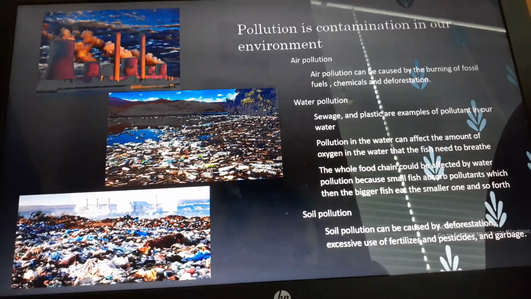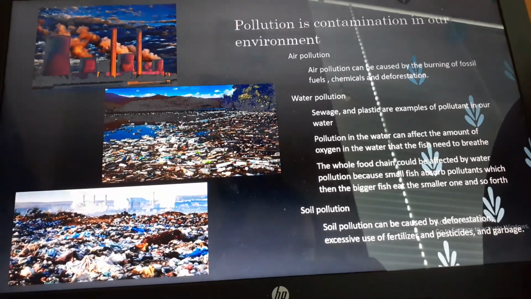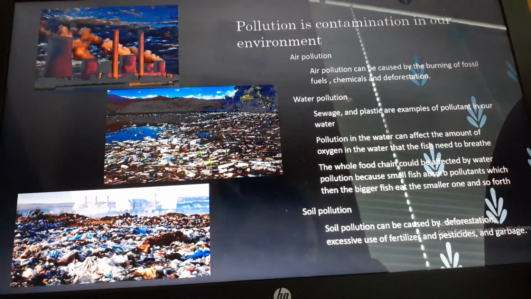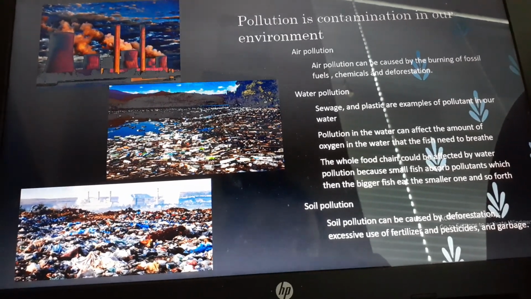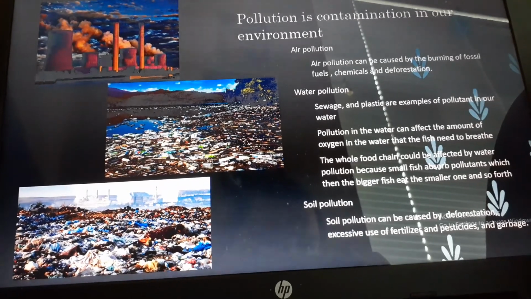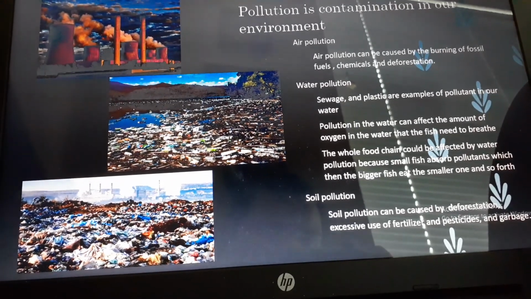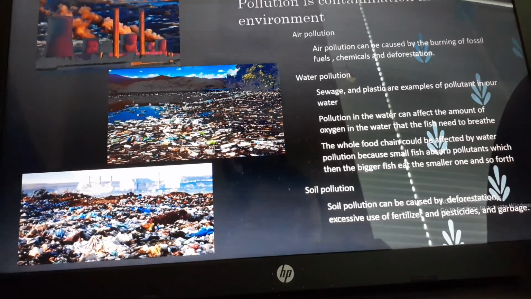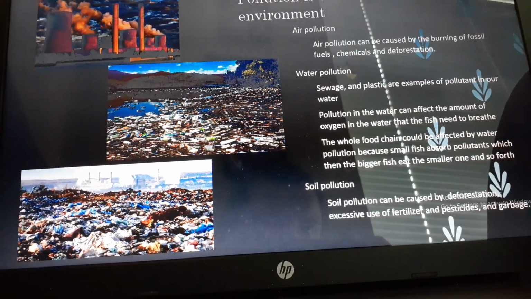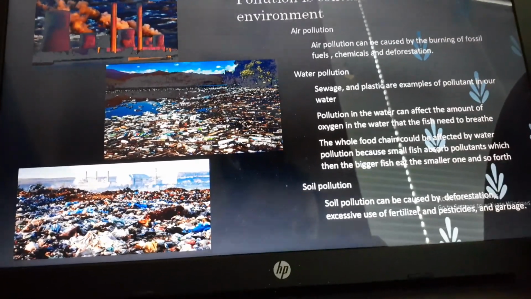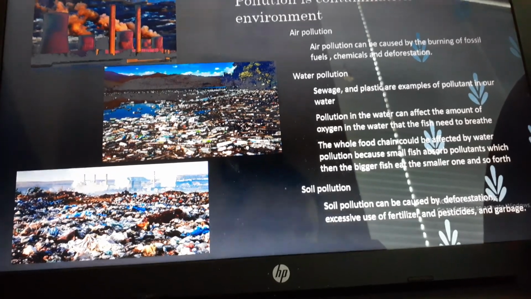Pollution in the water can affect the amount of oxygen in the water that fish need to breathe. This can affect the whole food chain because smaller fish are taking in that water pollution, which affects the bigger fish, which affects the next big fish, which then can affect us because we are eating those fish.